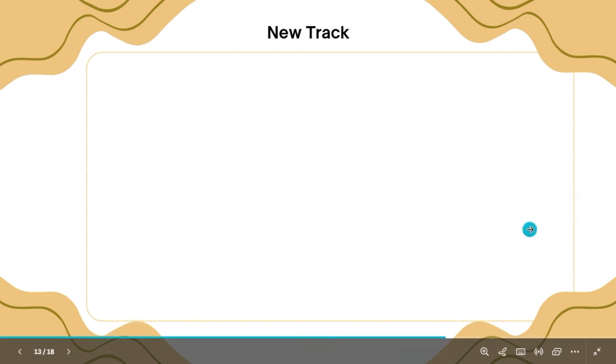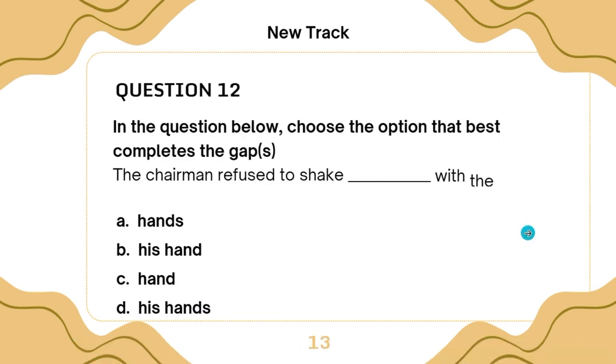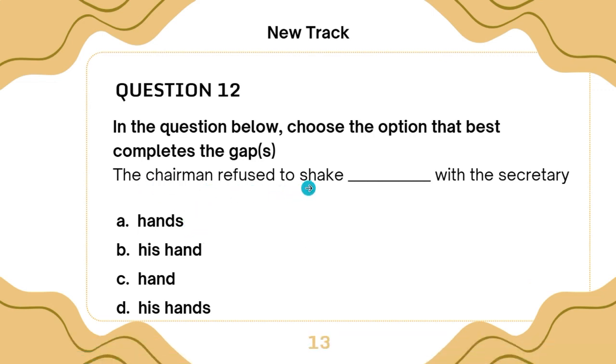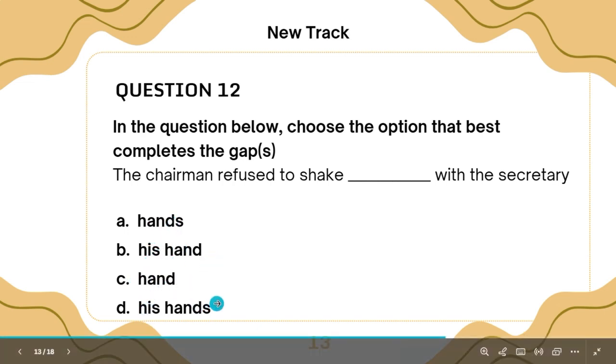Now let's look at question number 12. Question number 12 says, in the question below, choose the option that best completes the gap. You'll be given a question like this, then remember your concord. The chairman refused to shake dash with the secretary. Is it hands, his hand, his hands? So which will you take as the best option?